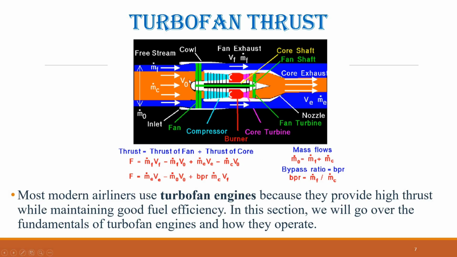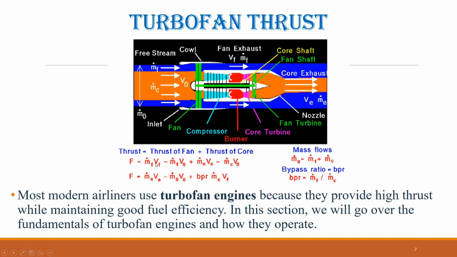A turbofan generates thrust from both the core and the fan. If we label the exit of the core as station E, the exit of the fan as station F, and the free stream as station 0, the total thrust can be calculated by summing the contributions from each stream. Thrust equals the mass flow through the fan multiplied by the fan exit velocity, minus the mass flow through the fan times the free stream velocity, plus the mass flow through the core multiplied by the core exit velocity, minus the mass flow through the core times the free stream velocity.